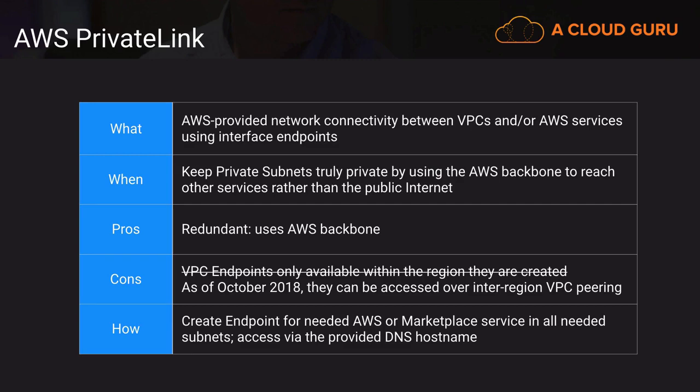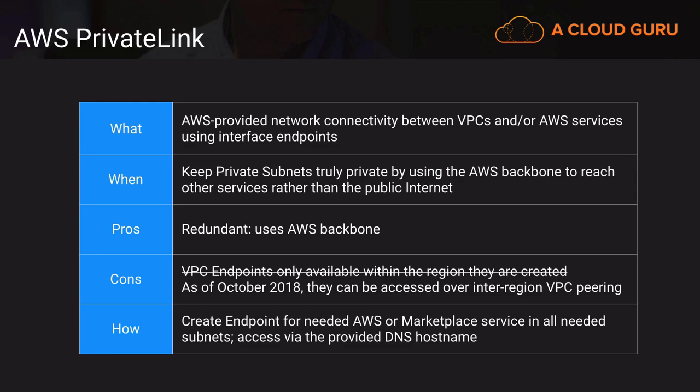Let's also say that maybe I'm a service provider and I have a set of APIs that I want to provide access to my subscribers. So I can create endpoints inside AWS. And then when another company signs up for access to that API, I can give them that endpoint. Then they can connect their VPC to it and make use of my API. So it's a bit different than VPC peering, where you're connecting two whole networks together. This is more granular. This is exposing services or connecting to services.